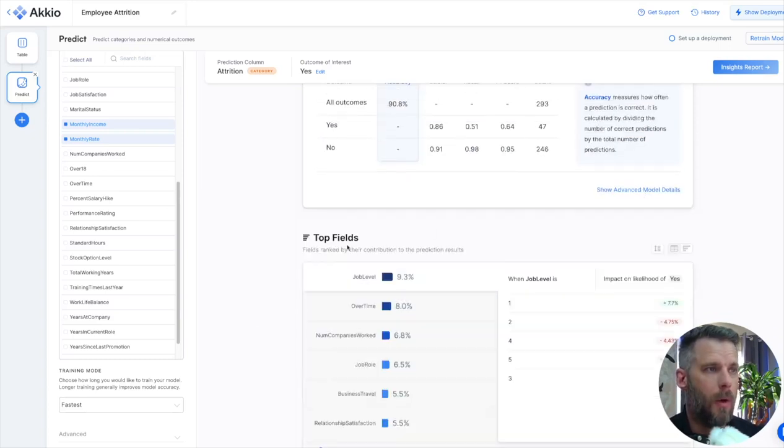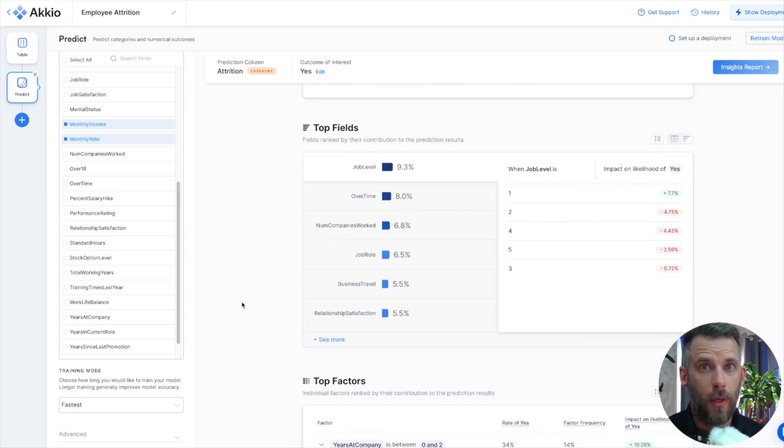For our sake now, what I'm going to go to is top fields. Again, this is more insights. We already did some insights with Chat Data Prep and Explore, but now we're looking at, wait a minute, job level is the highest factor of when they're likely to leave. Impact on yes: if they're at level 1, their lowest level, they're 7% more likely to leave. That makes total sense. They're entry level.